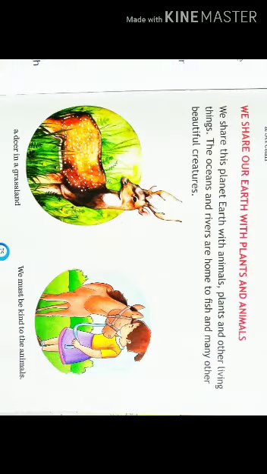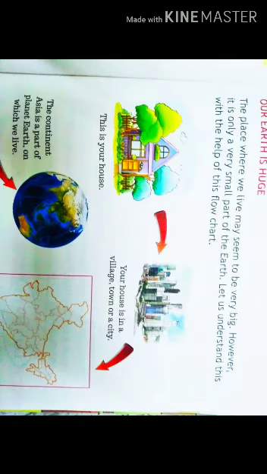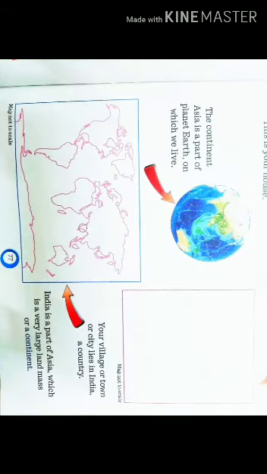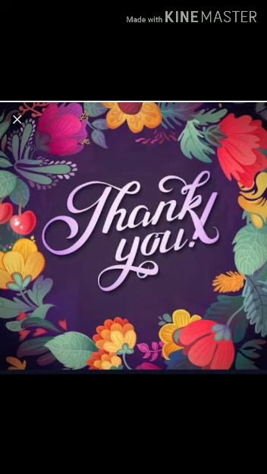We share our earth with plants and animals. The oceans and rivers are home to fish and many other beautiful creatures. We must be kind to the animals. In this page we see one flow chart. The place where we live may seem to be very big. Our country name is India. India is a part of Asia. Asia is a continent. The continent Asia is a part of planet Earth on which we live. Thank you, students. We will meet in the next class.